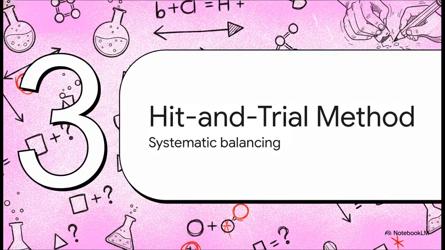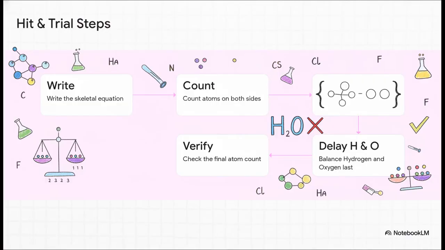Section 3, the hit and trial method. Let's see how this builds into our primary investigative tool. The key here is following these exact methodological steps to logically restore balance so you don't get completely lost in the numbers. First, you just write down the bare bones. Second, take inventory. Count every single atom on the left and the right. Third, add coefficients to balance just one element at a time. Fourth, and this is a major pro tip, always leave hydrogen and oxygen for last. Why? Because they tend to pop up in multiple different molecules, so balancing them too early will constantly throw off your other numbers. And finally, just verify the count.